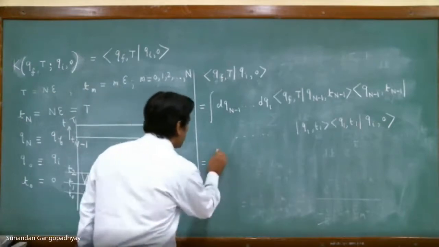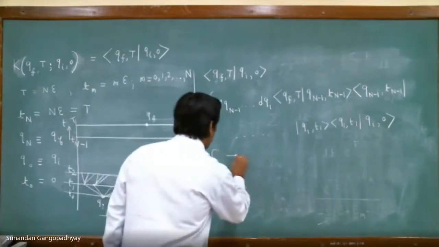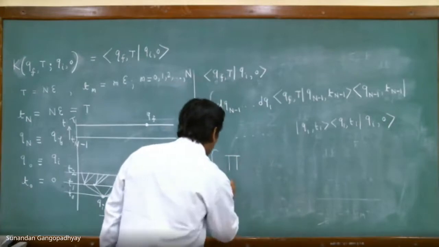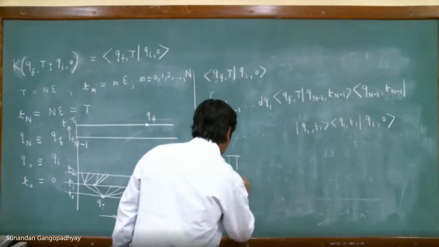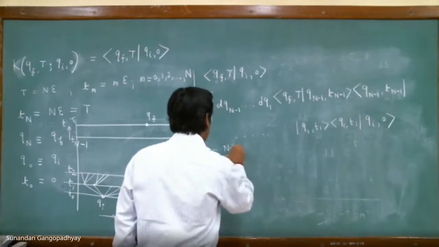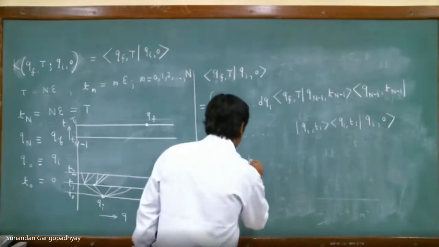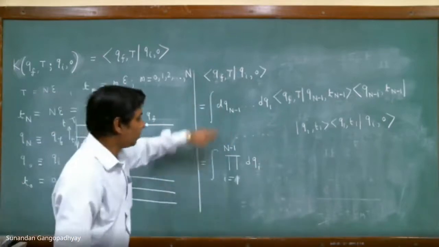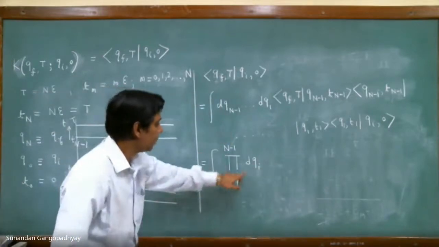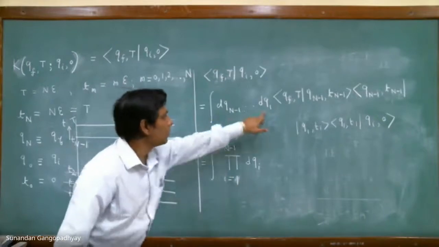Now you can just combine this in a nice form. You can write this as a product over i is equal to 1 to capital N minus 1, dqi. So this is this measure.